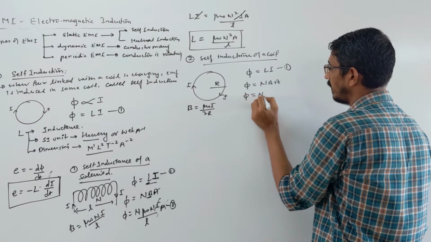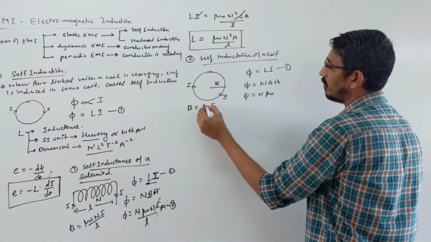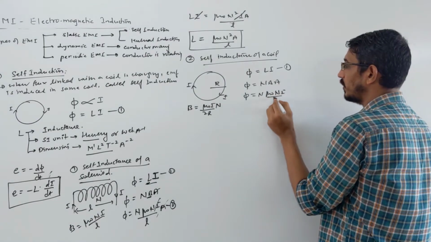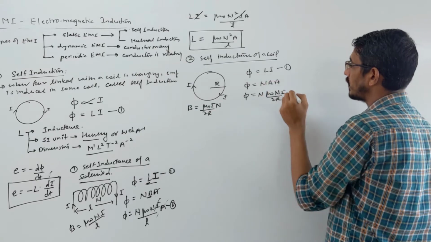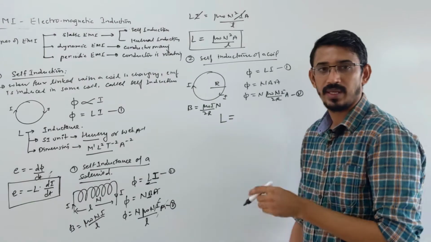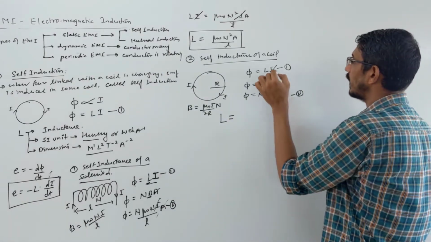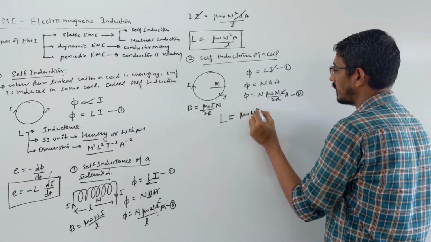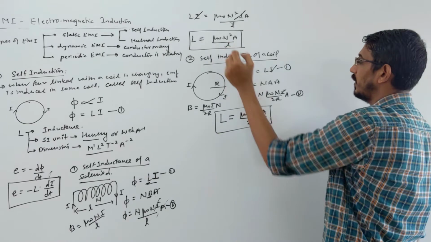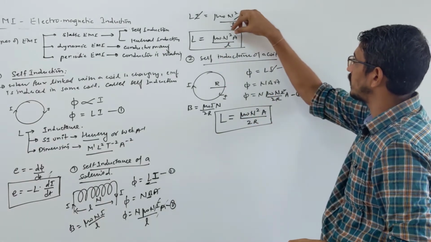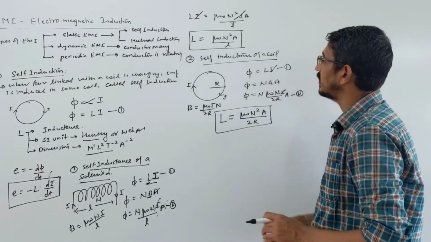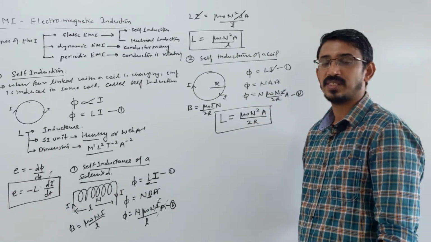So this flux becomes N times B, which is mu naught I upon 2R. The number of turns is given, so you multiply by N also, for the number of turns. So mu naught N I upon 2R into area. Let's equate this equation and that equation; the current gets cancelled. So the self inductance of a current carrying coil is mu naught N square A by 2R. Look at this formula and the solenoid formula: mu naught N square A looks similar, just here the length of the solenoid is replaced by 2R. So this is the self inductance of a coil carrying current.